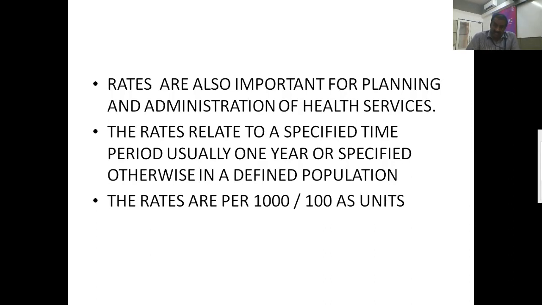For example, if you see the case fatality rate, we are going to see the case fatality rate between the countries and the states, and we are comparing. At present, for COVID-19, it is around 3.5, and in the last 2 days it has increased to almost 4.5. So these rates are going to play a very, very important role in the crucial time during the epidemics.